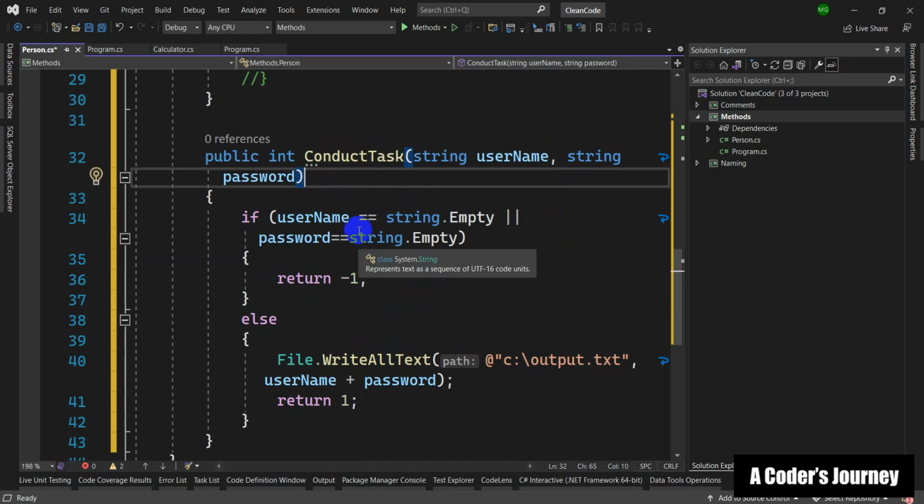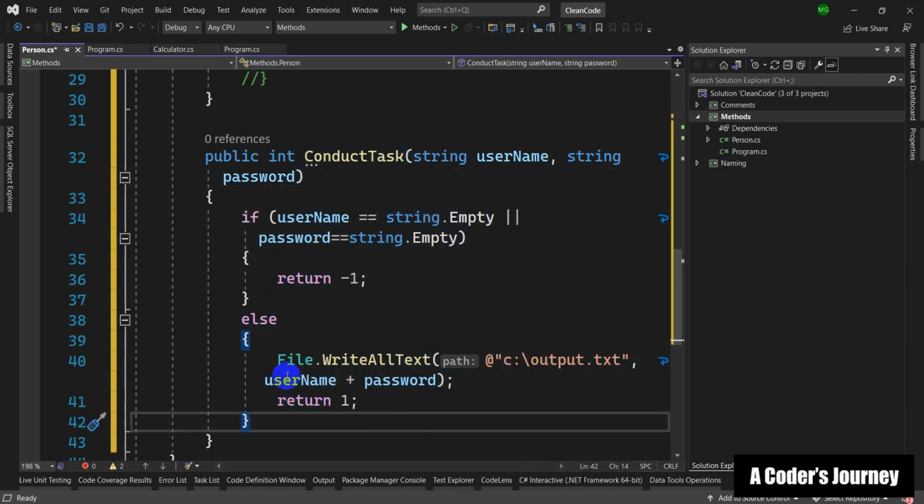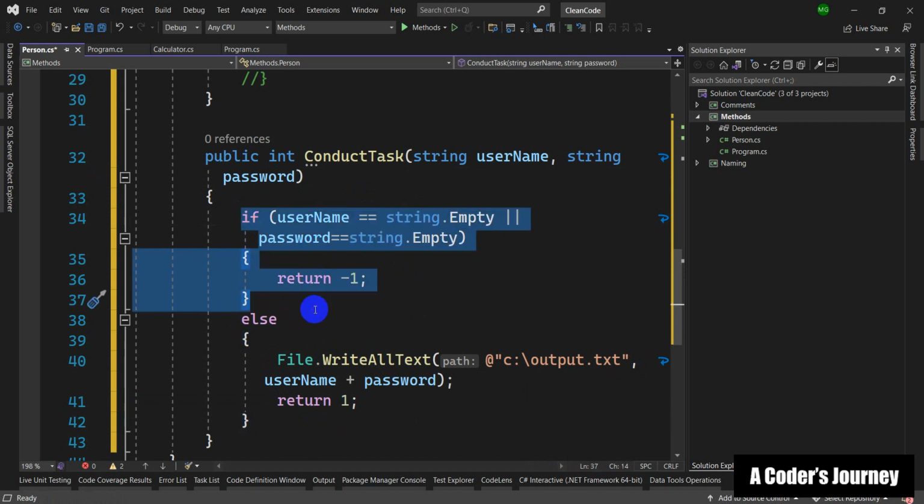So as I told you before, whenever you cannot come up with a single descriptive meaningful name, more often than not, this means that this method is doing more than one thing, right? And when that method is doing more than one thing, we say that the code is not cohesive, or this method lacks cohesion.